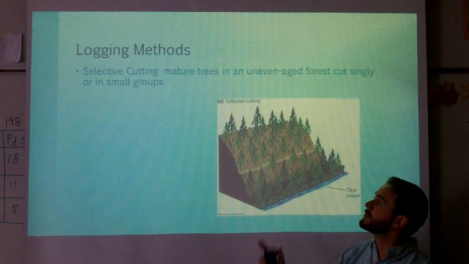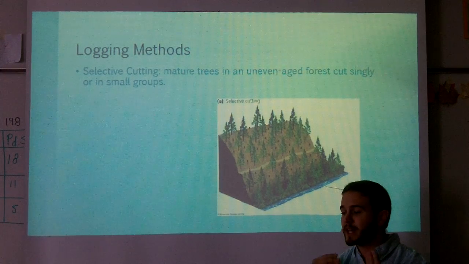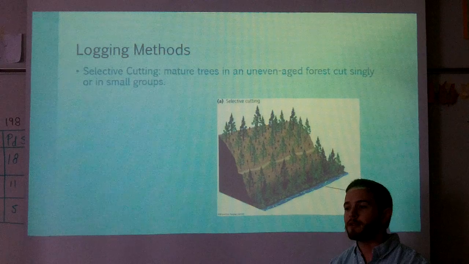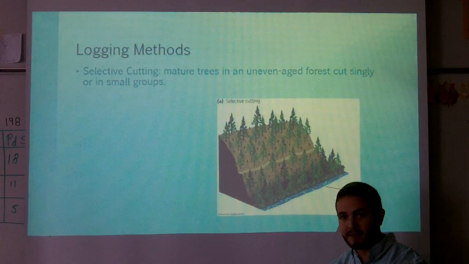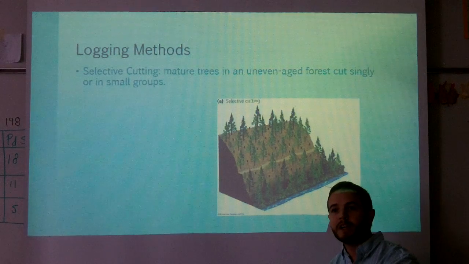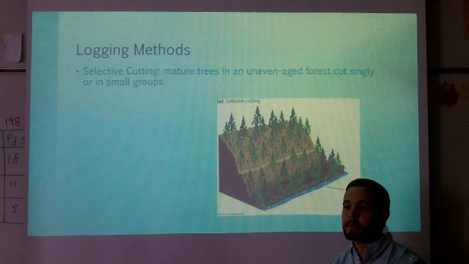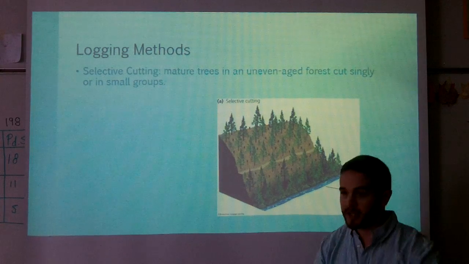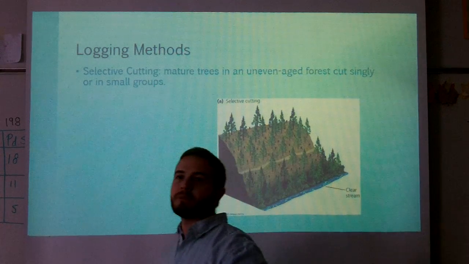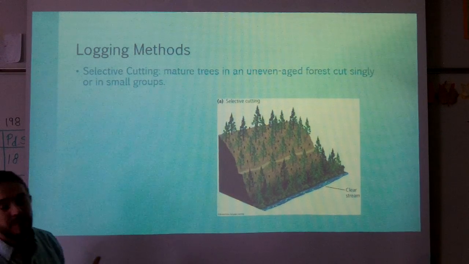So, logging methods. First one, selective cutting. This is the best method, right? Because we're deciding what trees to take down. And if you remember back to the activity that we were just doing, the difference between carbon storage and sequestration was that sequestration is the rate at which carbon is removed from the atmosphere. So we said that young trees can sequester carbon much faster than older trees. So when they're selective cutting, they want the most bang for their buck anyway.